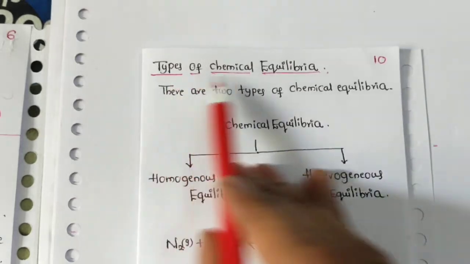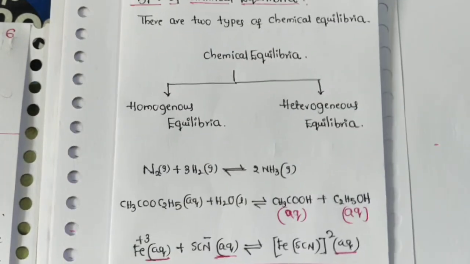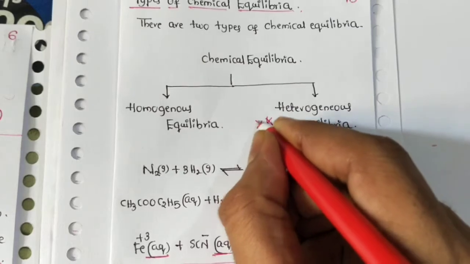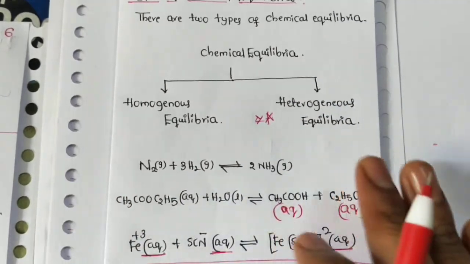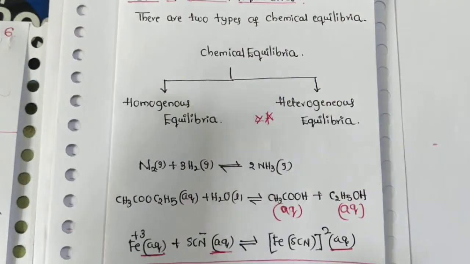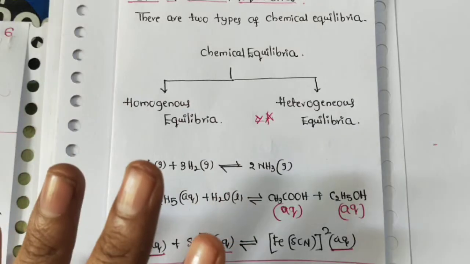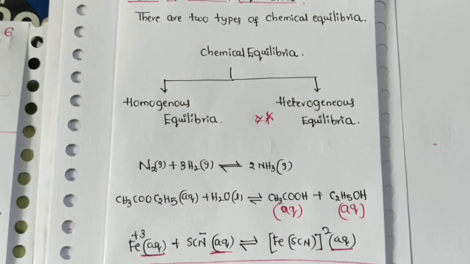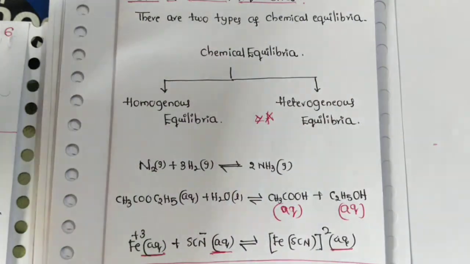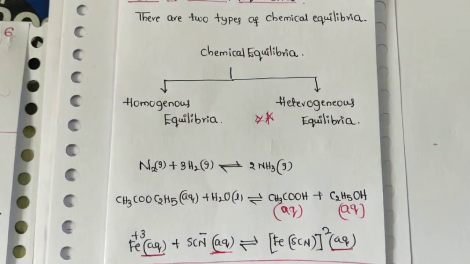So this is the information about types of chemical equilibrium. Heterogeneous chemical equilibrium is very important, because in it the molar concentration of pure solids and pure liquids is constant. That means whenever we write the equilibrium constant expression, pure solids and pure liquids are ignored. That is very important.